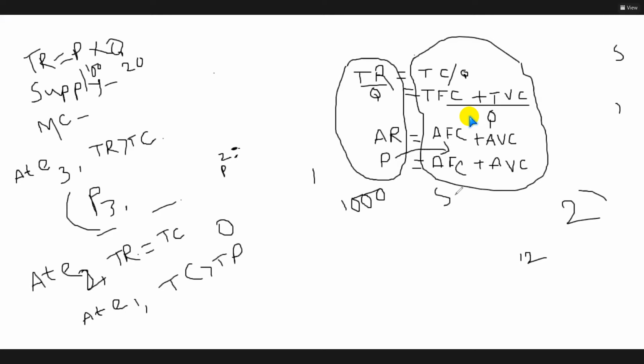Let your fixed cost be 500 and variable cost also 500. So it means half of the 1000 goes to fixed cost and the other half goes to variable cost. Clear or not?